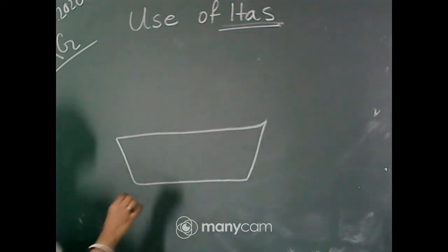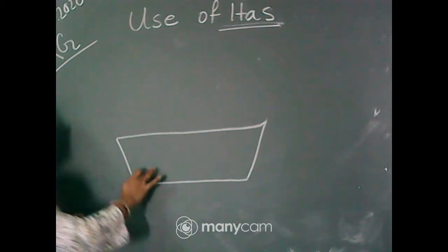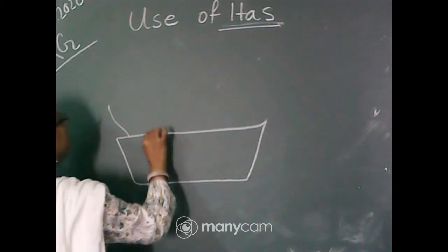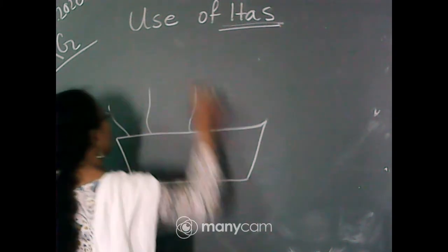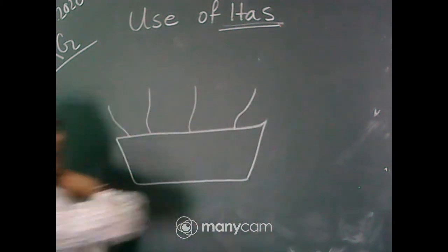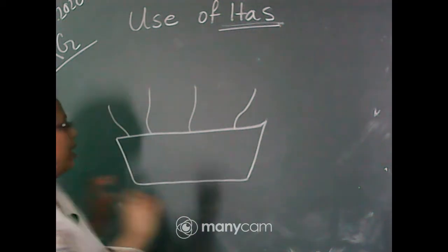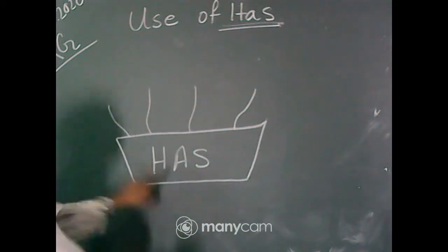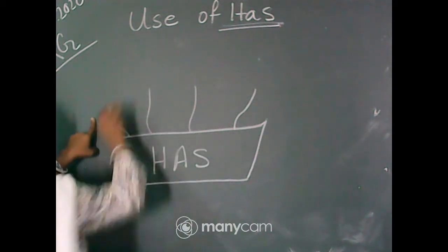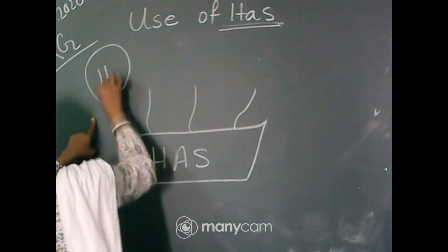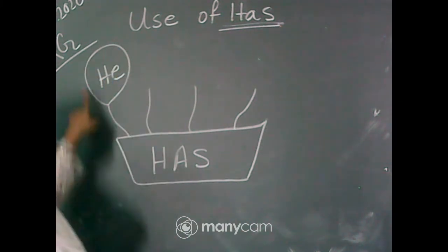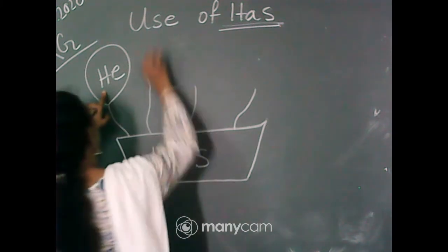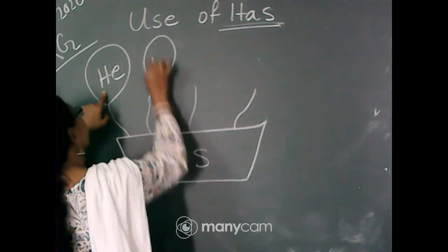It is seen? Okay. So if this is a basket carried by some balloons, the basket is has, and has is used with he. Has always goes with he. Has always goes with it.